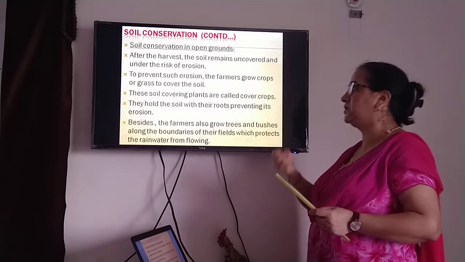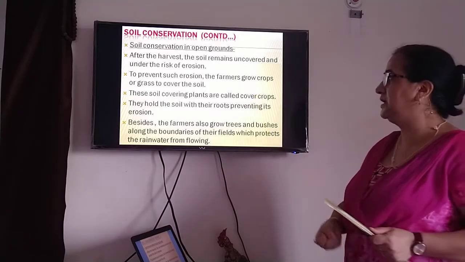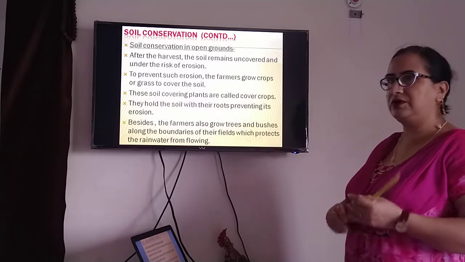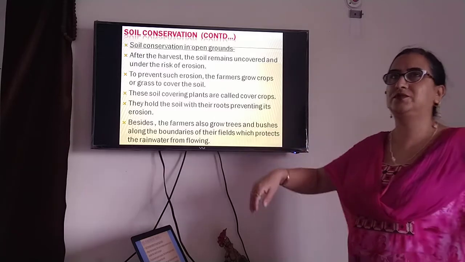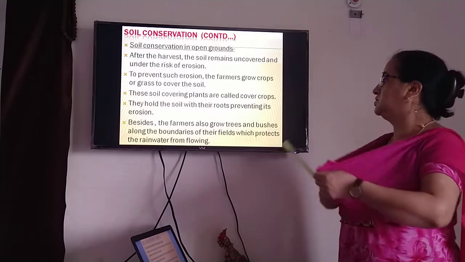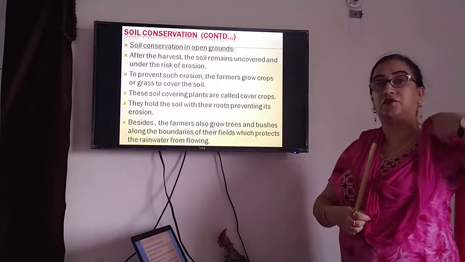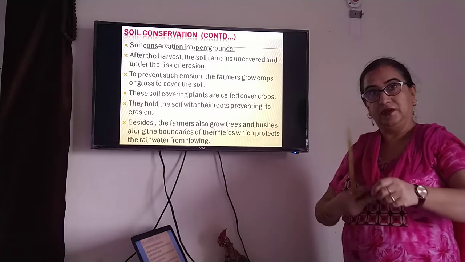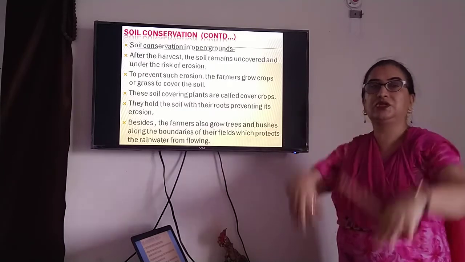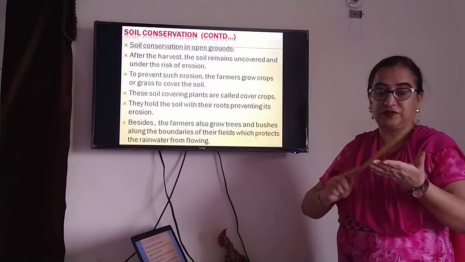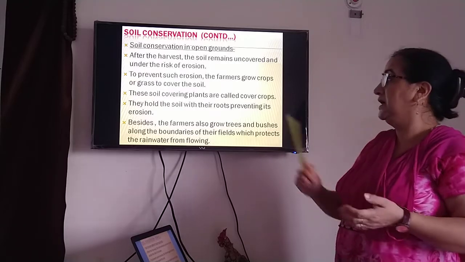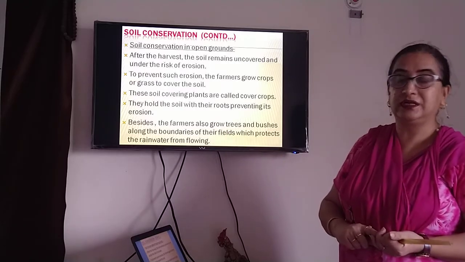They hold the soil with their roots, preventing the erosion of the soil, and besides that the farmers also grow trees and bushes around the boundaries of their fields. If you have ever been to a village, you must have seen farmers fencing with bushes and trees, which protects against rainwater flowing away, right? Those trees absorb the water. That water goes deep into the soil, the topsoil and its fertility remain there, and it doesn't flow into drains.